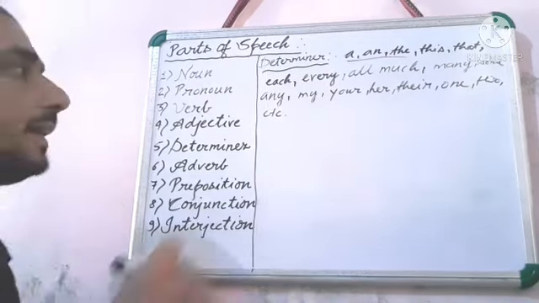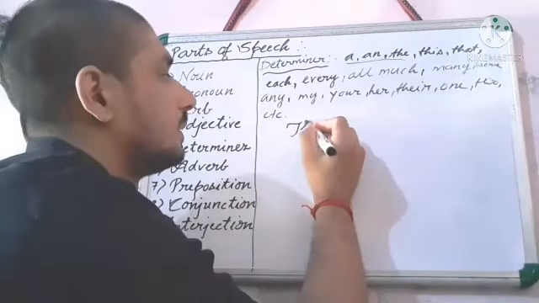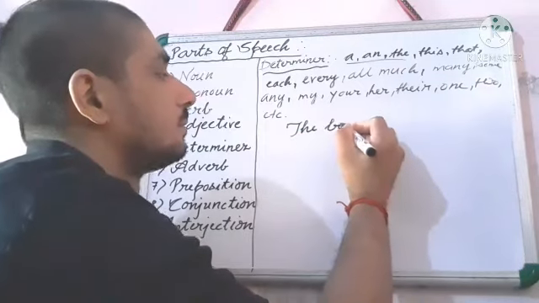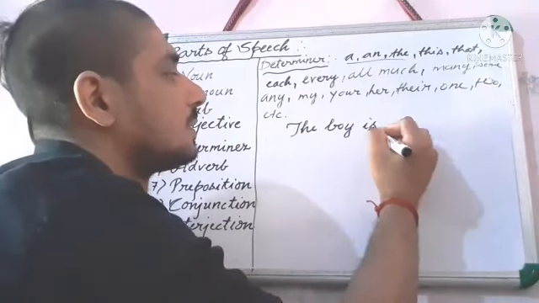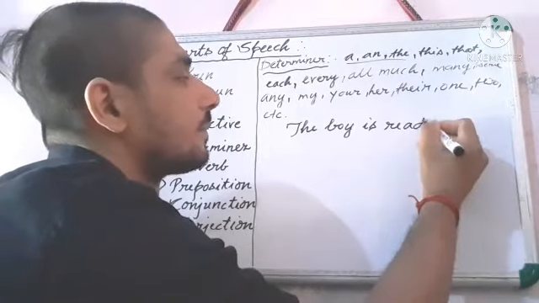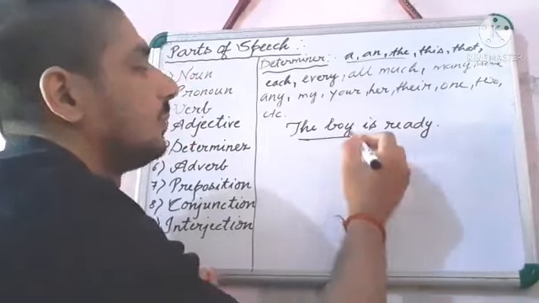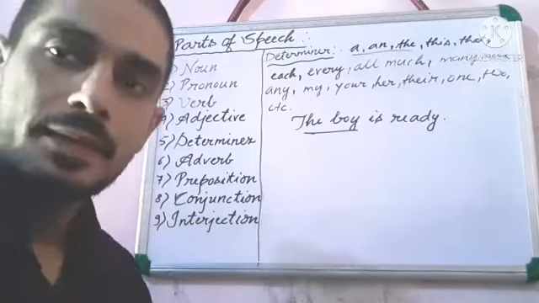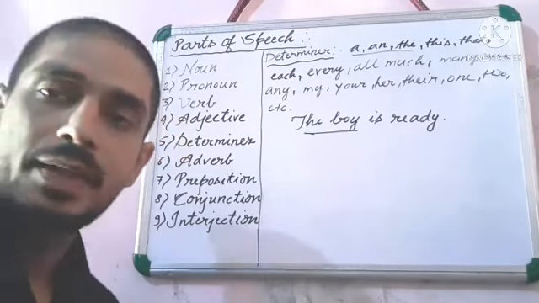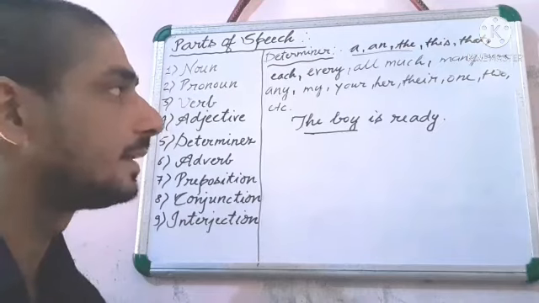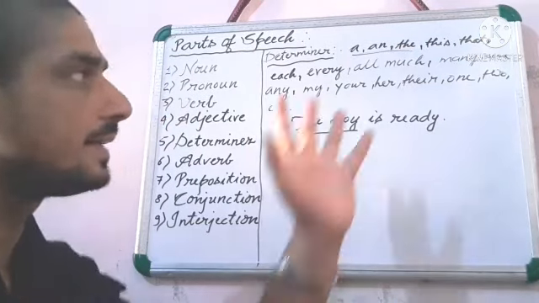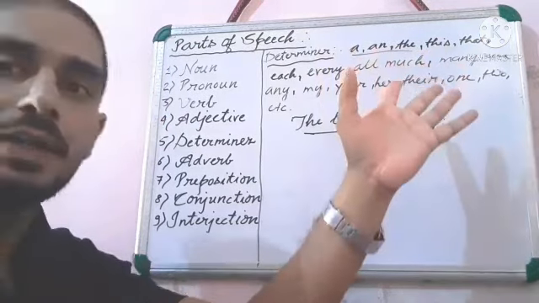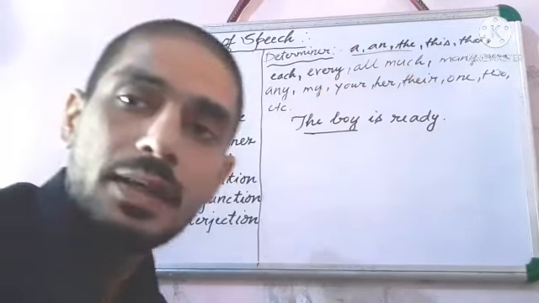Suppose I am writing here, the boy is ready, means that we know about the boy, it limits the meaning and makes it clear. Especially adjectives will come here in the category of determiner, article. Understand?